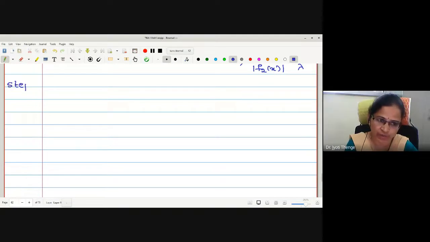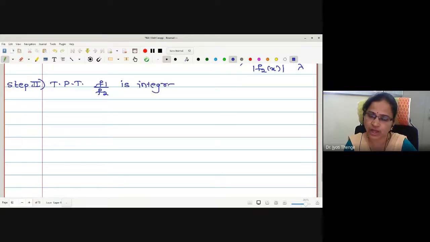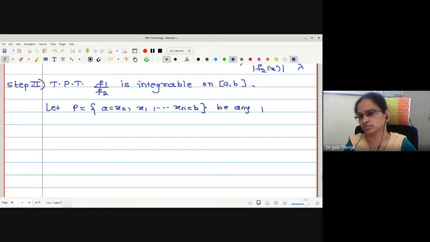Let us go for integrability again. To check integrability, one has to verify the condition of integrability. So to prove that f1 by f2 is integrable, again we have to establish the relation between the bounds. Again, let me write the partition. Let P equal to a equals x0, x1 up to xn equal to b, be any partition. And I'll skip some steps, okay? We'll go fast. What are the bounds?